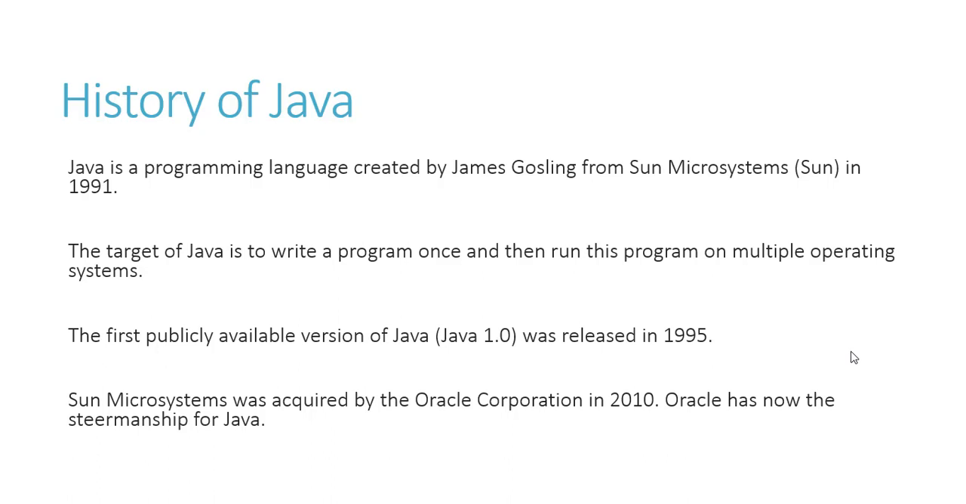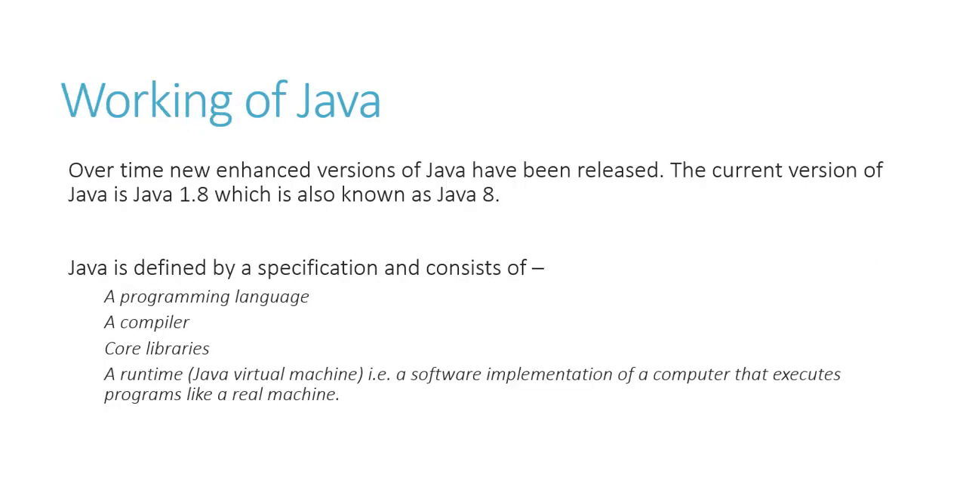That means I'll create it at one place, let's assume on the Mac PC, and I should be able to access it from anywhere. So this was a very popular concept which came up in 1991 and got spread widely in 1995, post which Oracle Corporation has taken over Sun Microsystems and now Java is owned by Oracle company. Okay, so this is a quick history of Java.